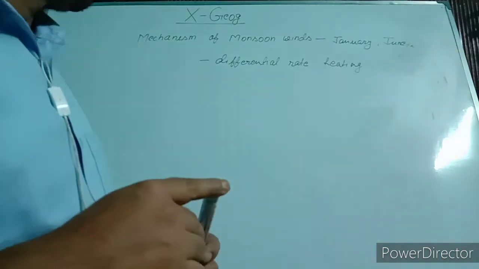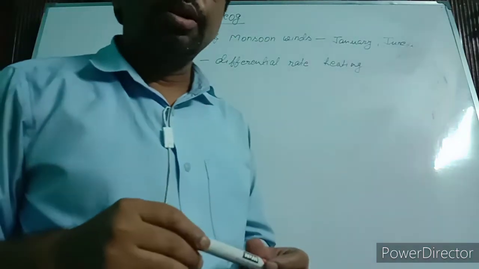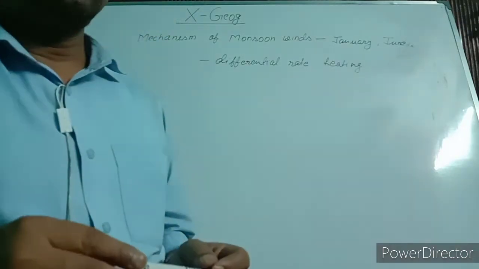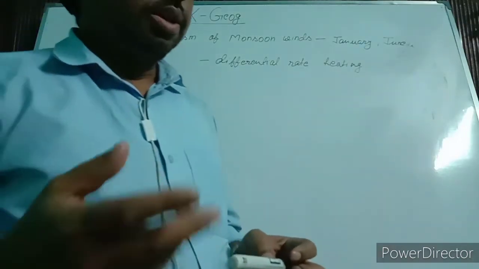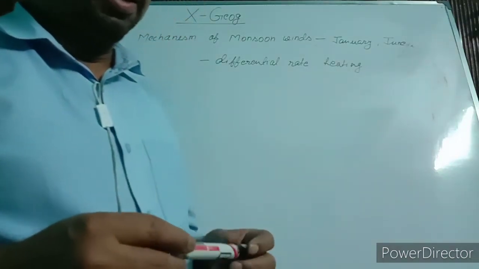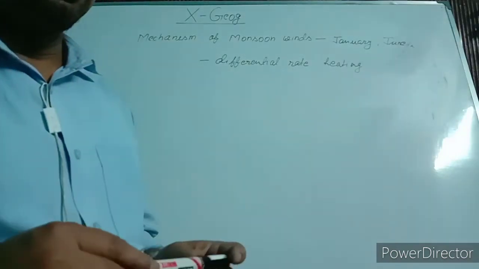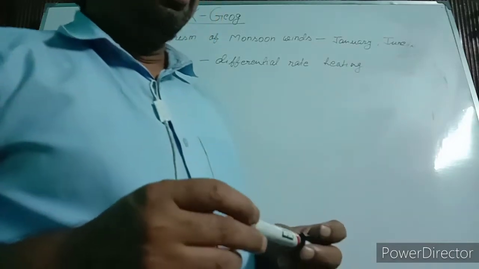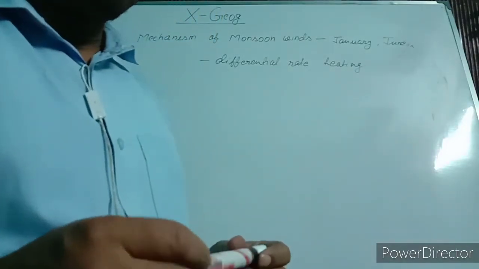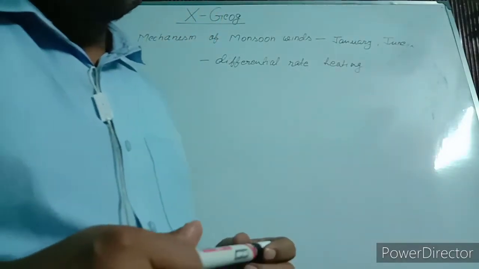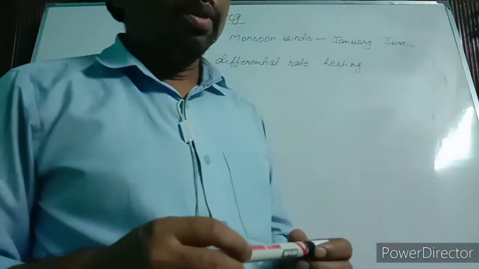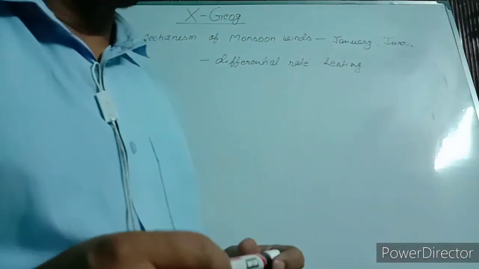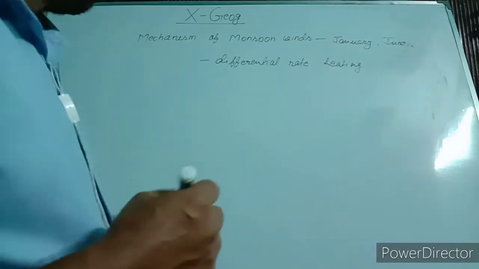Due to this differential rate of heating of land mass and water bodies, there is difference in pressure. When there is a high temperature on the land, then the air pressure is low, and in water bodies, when there is a low temperature, then the air pressure is high, and vice versa.